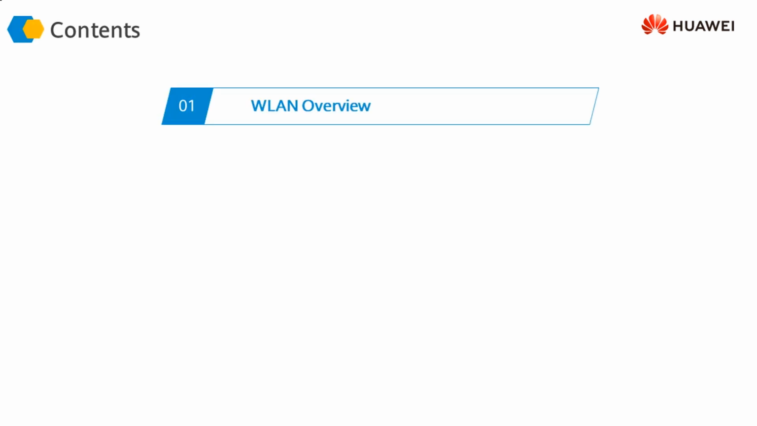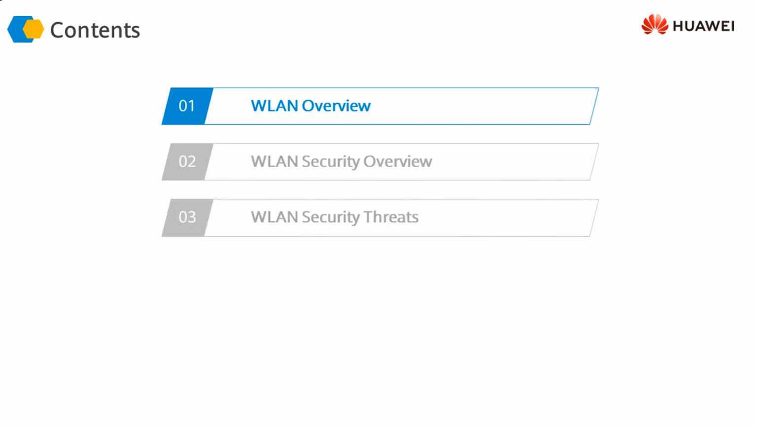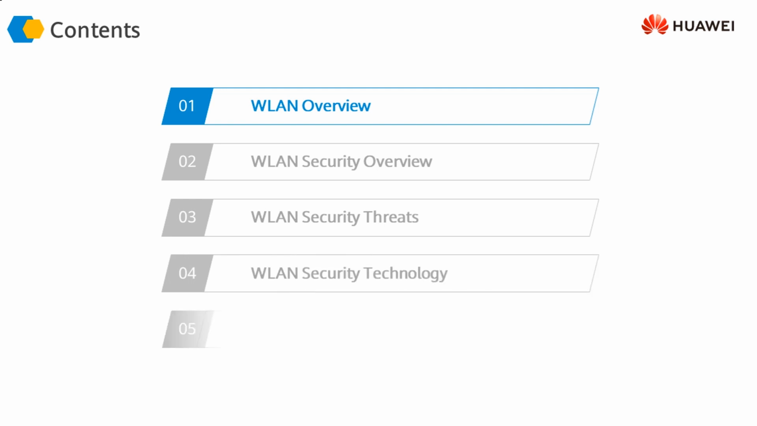The sub-components of today's module are, as I said earlier, first of all, we are going to start off with the wireless LAN overview, followed by the wireless LAN security overview, then the threats, then the technologies to counter those threats, and finally, just a couple of slides on typical wireless LAN security design cases, or how wireless LAN and wireless LAN security is implemented in a typical network environment.